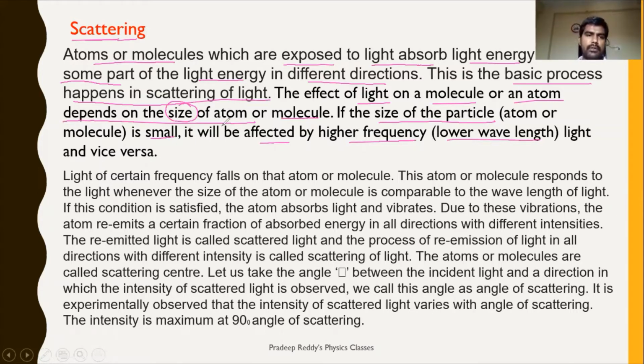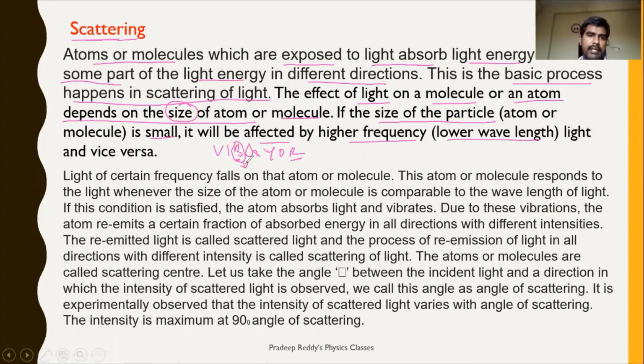In VIBGYOR, red has greater wavelength and blue has comparatively less wavelength than red. Violet and indigo have very short wavelength. Therefore the molecular size of the atmosphere is comparable with the size of the blue wavelength.